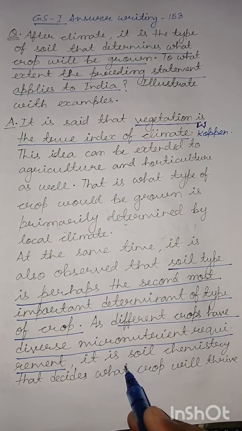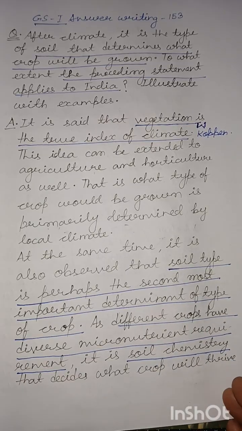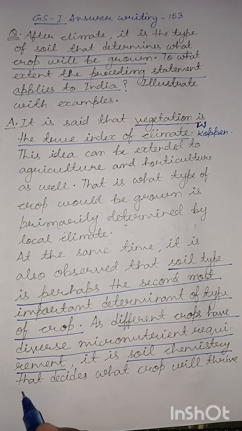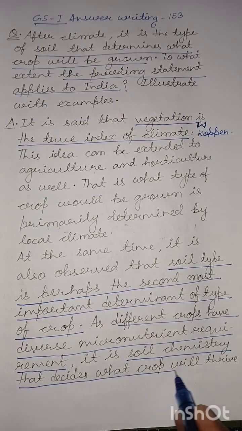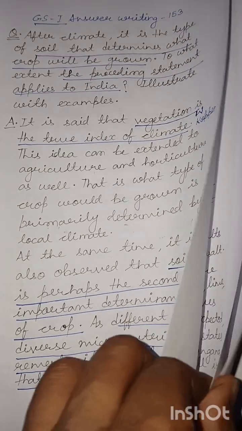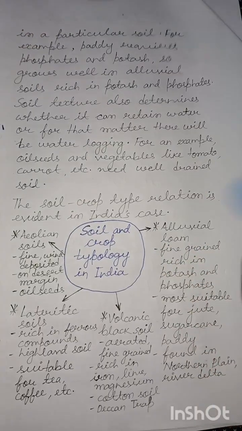It is soil chemistry, you can understand very well, as the micronutrient or mineral composition of the soil determines what type of crop would thrive in it. It is soil chemistry that decides what crop will thrive in it. To give you just one example, paddy requires phosphate and potash.